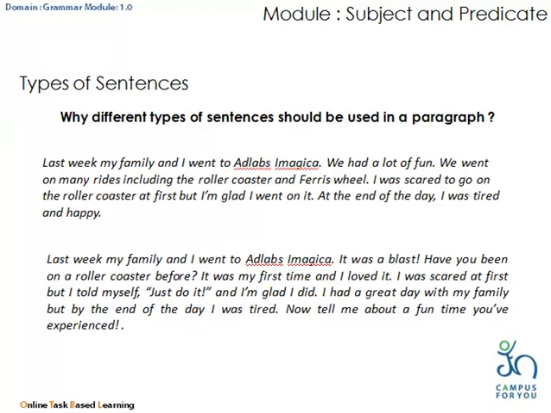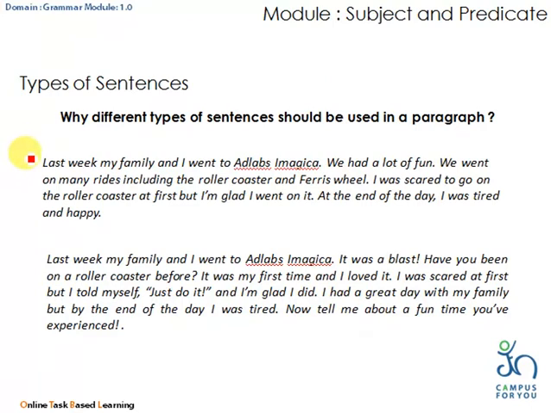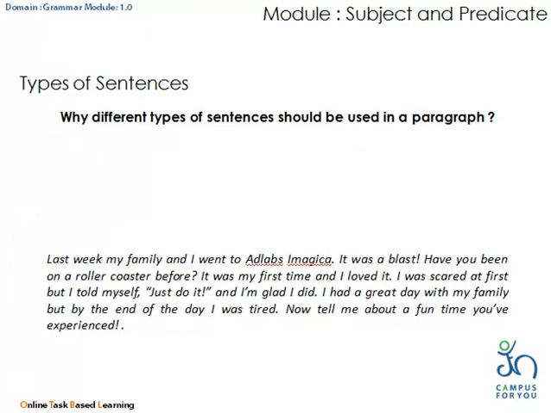Now you might have noticed that in the first paragraph we have only used declarative sentences, but in the second paragraph we have used all four types of sentences. Thus the second paragraph is more interesting, and you can say it is engaging the reader and creating interest. Hence, to make your paragraph or speech more interesting, you have to use all different types of sentences.